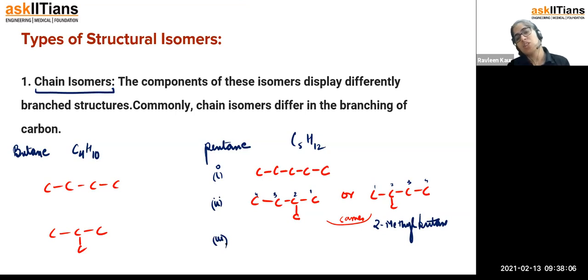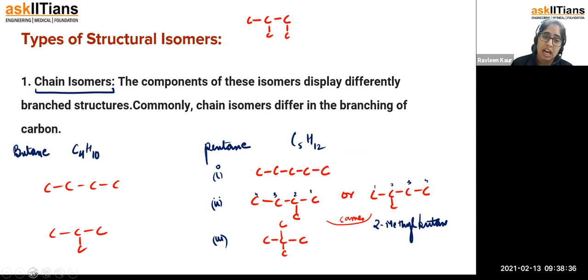The third structure, it means I have now made the 4-carbon one. Now the next thing I'm going to do is convert into 3. Let me try whether I will be able to draw it with 3. So this is going to be 1, 2, and 3, and 2 are going to be in the form of branches. Acha, I have generally seen students make one mistake. They made 5, then made 4, then made 3. Now in the 3, you are supposed to do it like this, but they do it like this. Ma'am, why are you not making it like this?